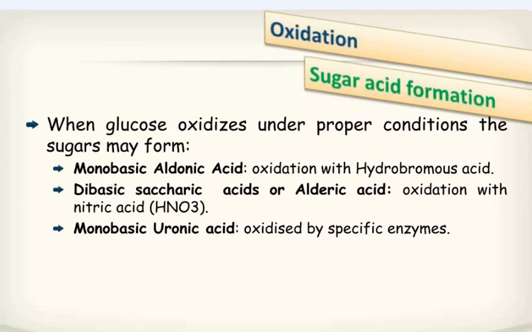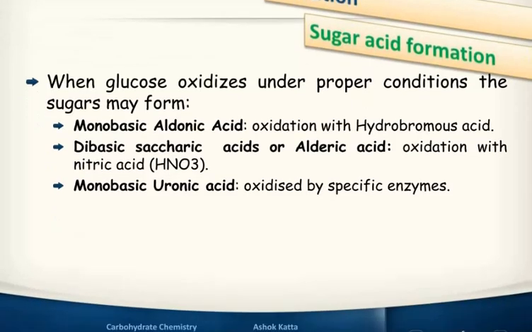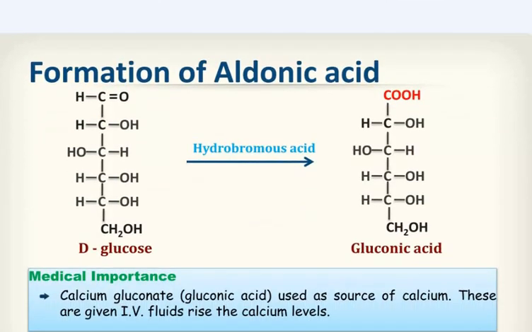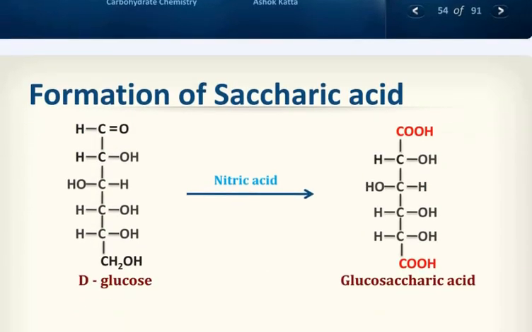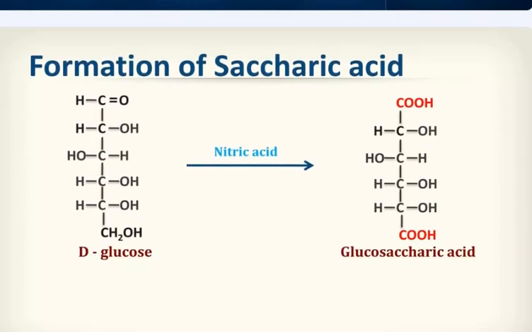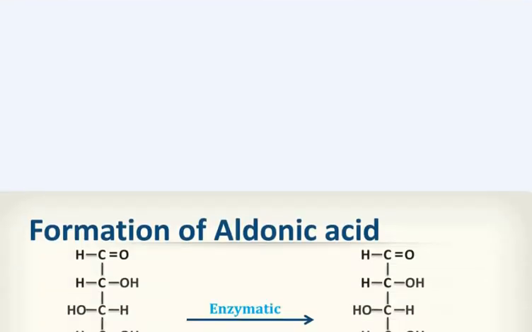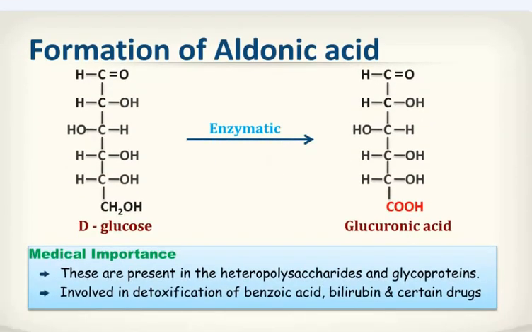When glucose oxidizes under proper conditions, the sugar may form monobasic aldonic acid, by oxidation with bromine water; dibasic saccharic acid or aldaric acid, by oxidation with nitric acid; or monobasic uronic acid, oxidized by specific enzymes. You can see the formation of aldonic acid: gluconic acid and glucosaccharic acid.